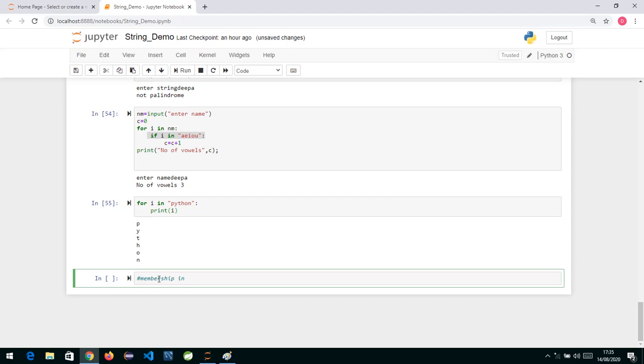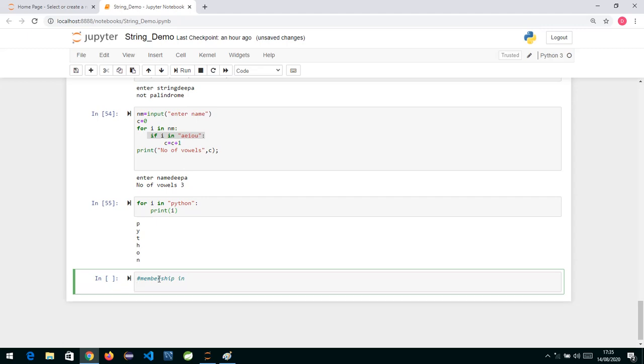Suppose I want to check whether O is in Python or not. I can specify O in, and write the word Python. What this is doing in the background is checking whether the string we have passed is a member of this or not.